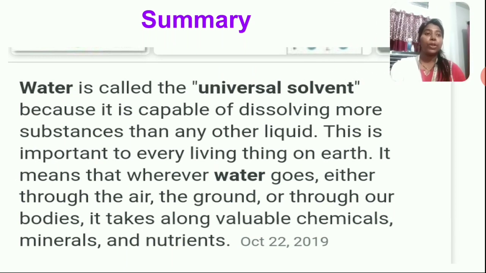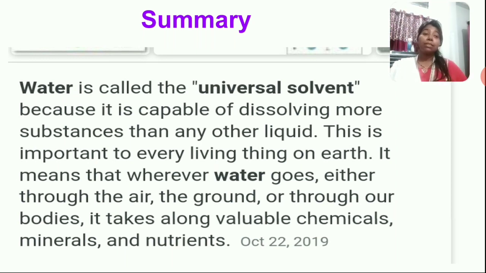See, today what we have learned, we will summarize here. Water is called a universal solvent because it is capable of dissolving more substances than any other liquid. This is important to every living thing on earth. It means that wherever water goes, through the air, the ground, or through our bodies, it takes along valuable chemicals, minerals, and nutrients. Water is present everywhere, isn't it? It travels through the air, through the soil, even in our body.